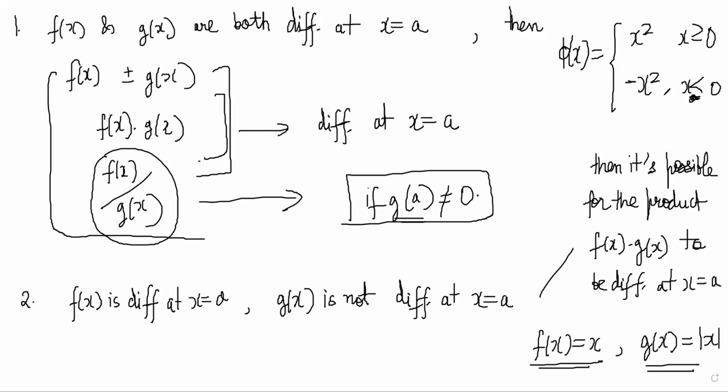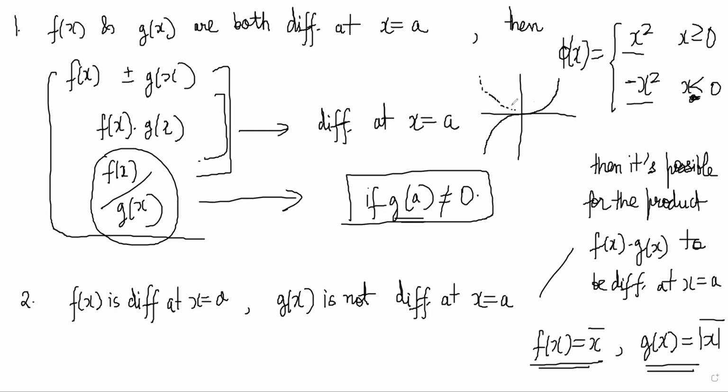If you draw the graph, it looks like x square and minus x square.